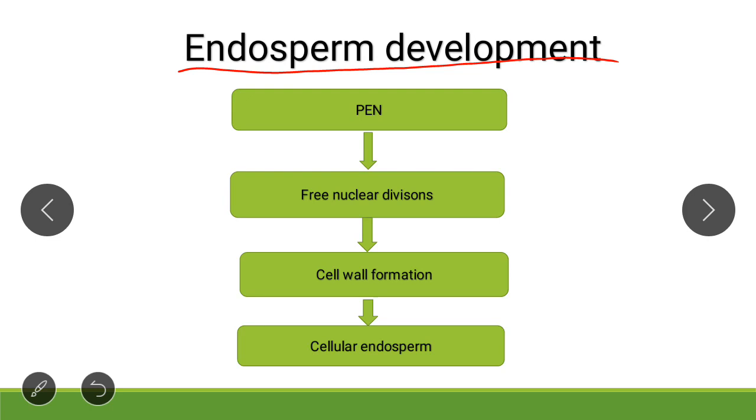So now we will look at the development of endosperm. What are the events that are involved in endosperm development? First, we will start with the primary endosperm nucleus. This primary endosperm nucleus undergoes repetitive free nuclear division. What is this free nuclear division? Here only nuclei will divide and cell wall will not be formed. So after free nuclear division, cell wall formation takes place around these nuclei.